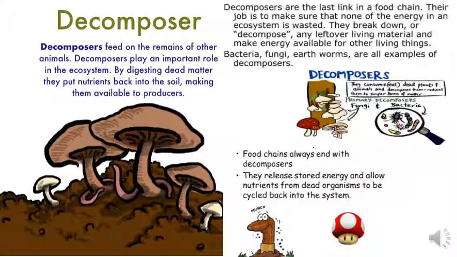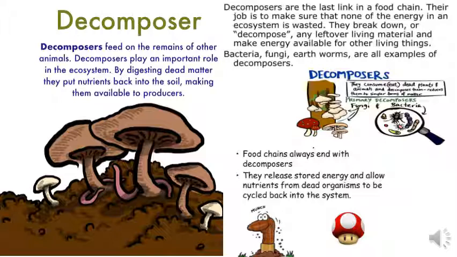Decomposers. Decomposers feed on the remains of other animals, that is on the fecal matter. They play an important role in the ecosystem. By digesting dead matter, they put nutrients back into the soil, making them available to producers. They are the last link in a food chain. Their job is to make sure that none of the energy in an ecosystem is wasted.